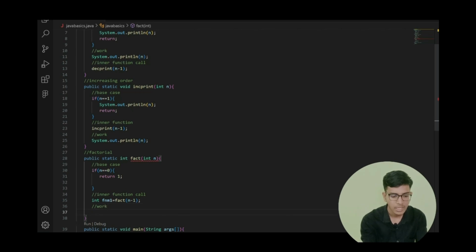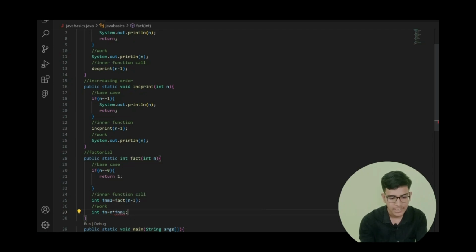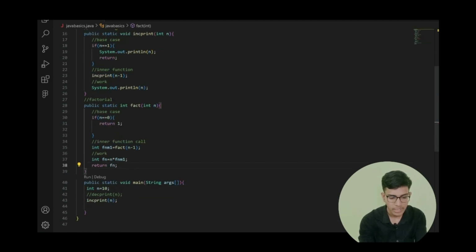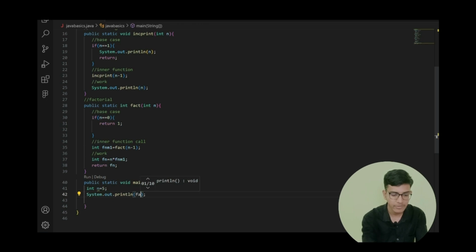What work am I performing? The work I am doing is calculating the factorial of the number. That is, int factorial of nth number is equal to n into factorial of n minus 1. That's all, and finally return fn, the factorial of nth number. Now here I am going to pass n is equal to 5. In the first video we have written that the factorial of n equal to 5 is 120. I am going to print whatever value my factorial function returns. Now let me save this thing and run.